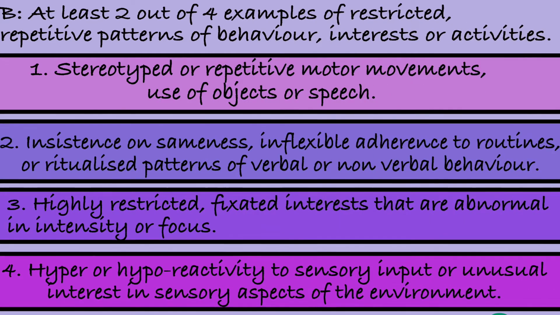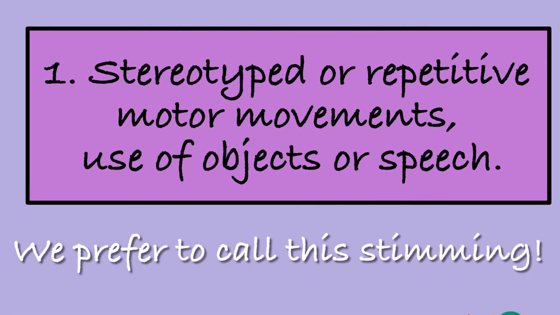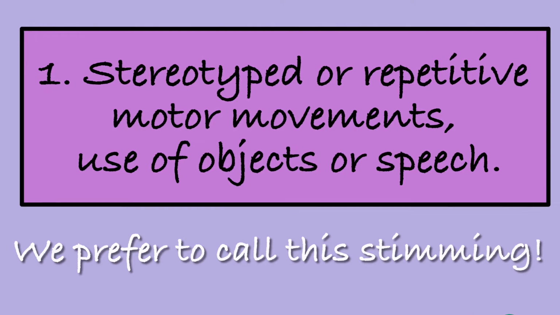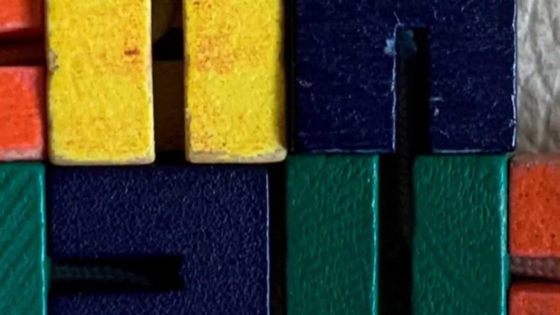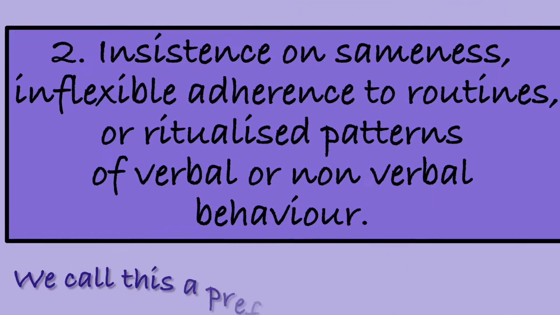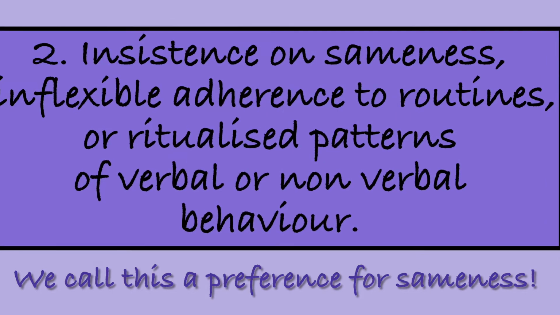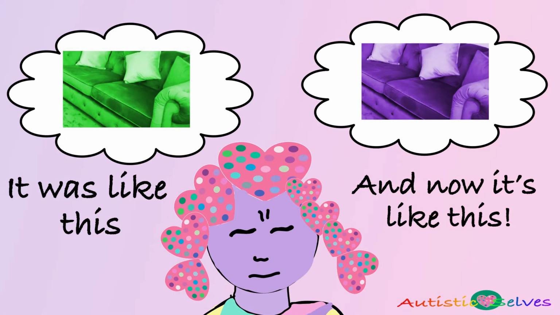We are going to explain why we meet the criterion for Section B using examples from our assessment report and our everyday life. We meet the criteria for Criterion B1, which refers to repetitive movements or stimming. Here is an example of our favourite fidget toy. Moving the blocks backwards and forwards helps us to focus and relax, as well as ground us. We meet the criteria for Criterion B2, which refers to a need for sameness and dislike of change. We have always found change difficult and struggle with transitions.